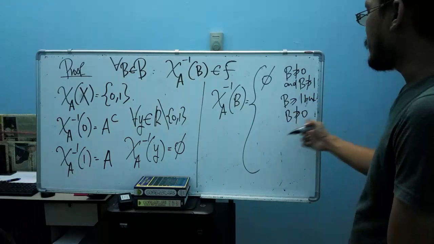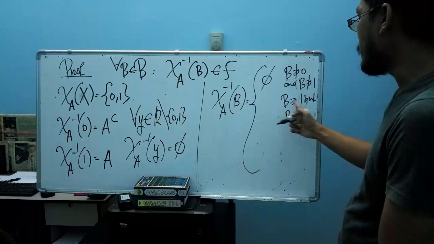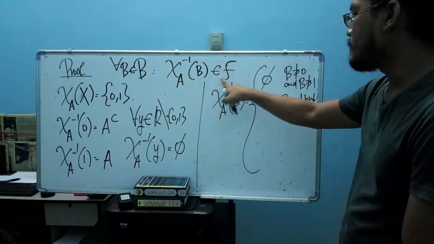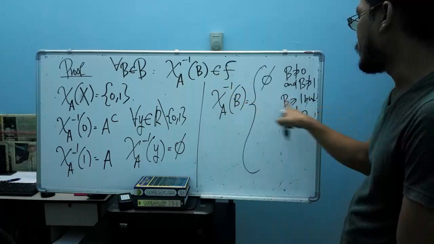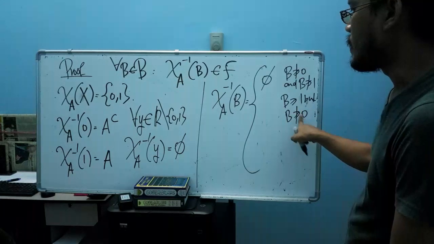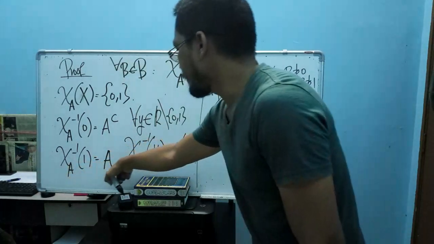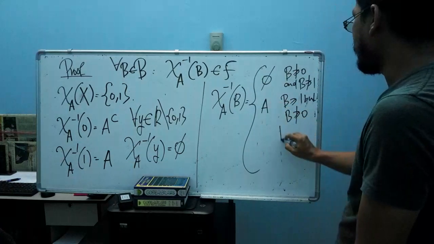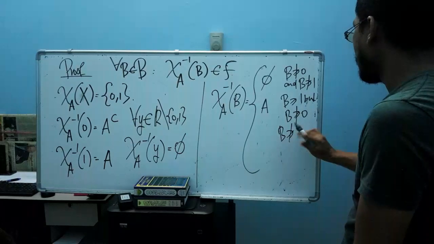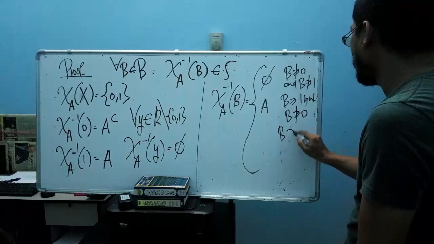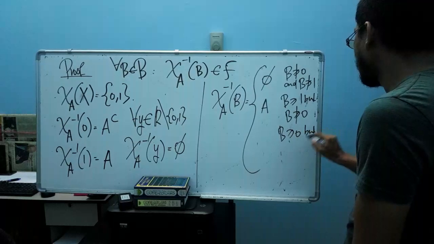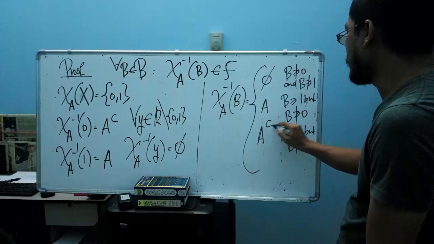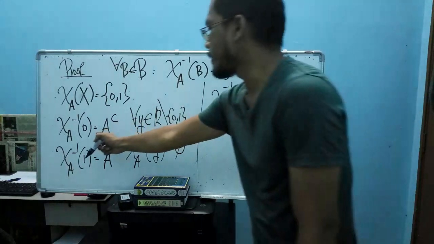Now our Borel set has 1, so the pre-image of a Borel set that contains 1 but doesn't contain 0 will be equal to A. And if the Borel set contains 0 but doesn't contain 1, this one will be A complement.